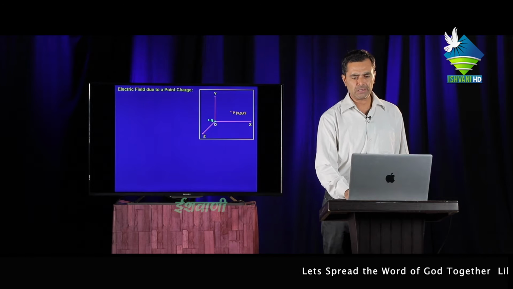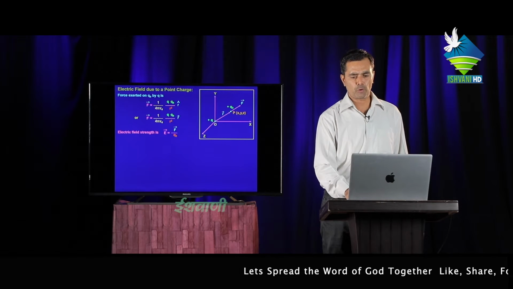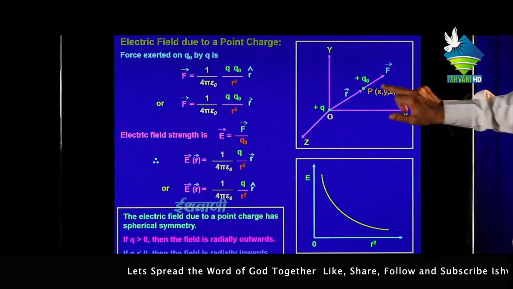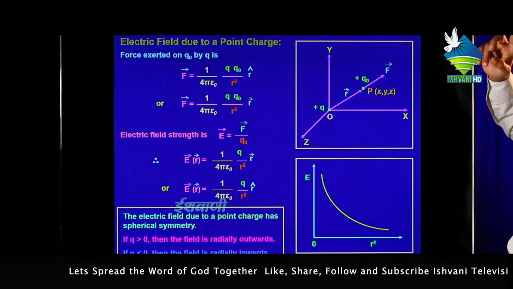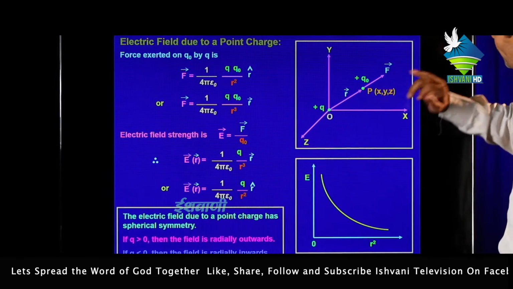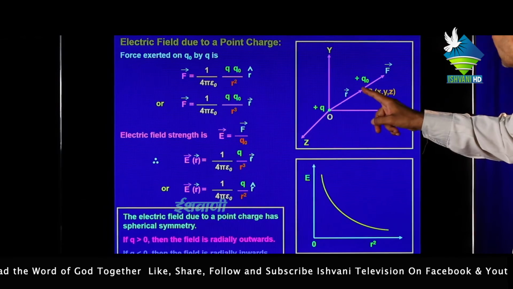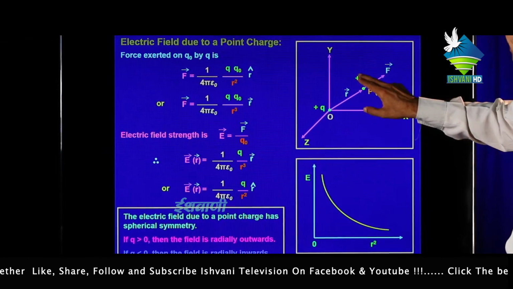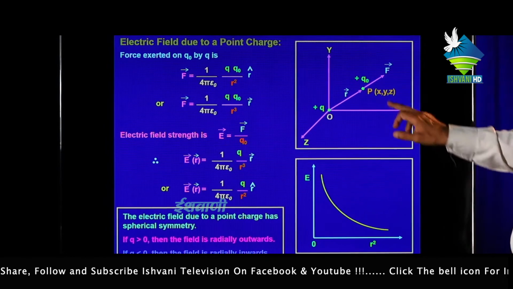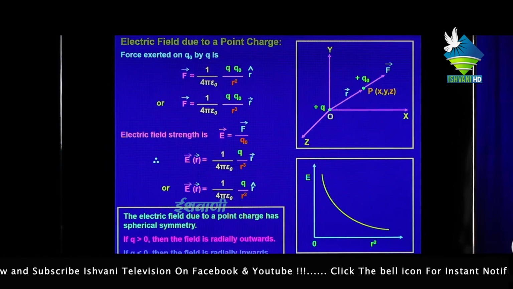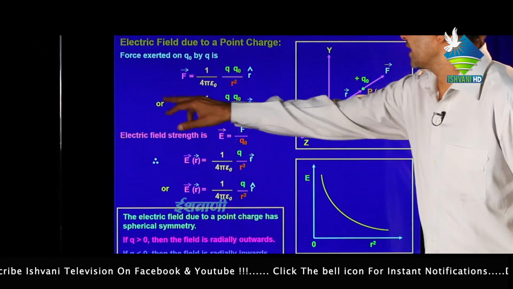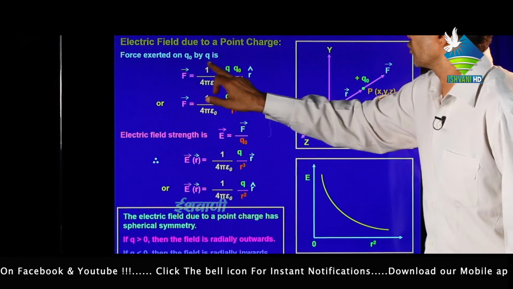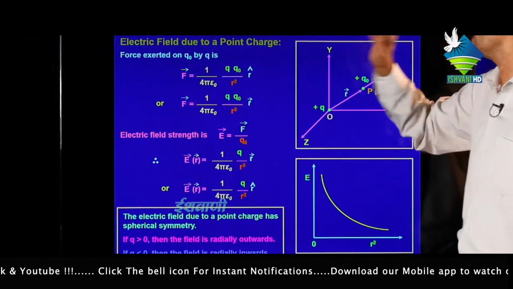Next, electric field due to a point charge. This is the point charge plus Q and plus Q0 is a testing charge. Then the force applied by the plus Q on plus Q0 is shown by F. The position of this point P where the testing charge is placed is represented by x, y and z. Then we know that the force exerted on Q0 by Q is F equal to 1 upon 4 pi epsilon 0 Q Q0 upon R square R cap.